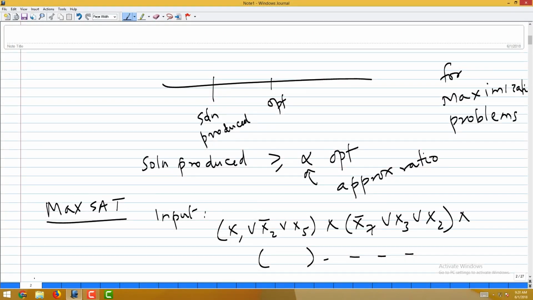What is the probability that the first clause is satisfied? What is the probability that it is not satisfied? All these variables should be set in a particular way: x1 must be 0, x2 must be 1, x5 must be 0. If that happens, this will not be satisfied. In any other case, it will be satisfied. I am setting these variables 0 or 1 with probability half, independent of anything else. So, the probability that all these events happen together is the product of these probabilities.